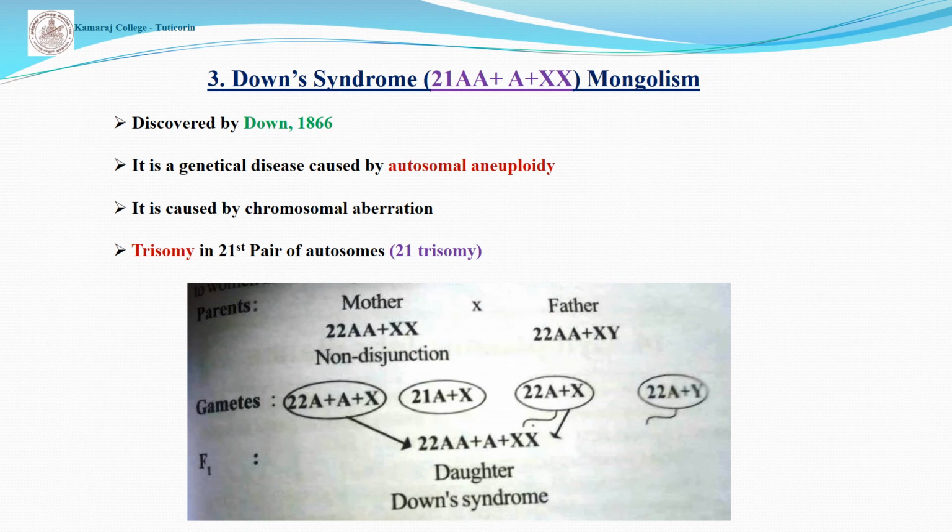And the last one is Down syndrome. It is also called Mongolism. It was discovered by Down in 1866. It is caused by chromosomal aberration. It is due to trisomy in the 21st pair of autosomes. It is due to 47 chromosomes instead of 46 chromosomes.